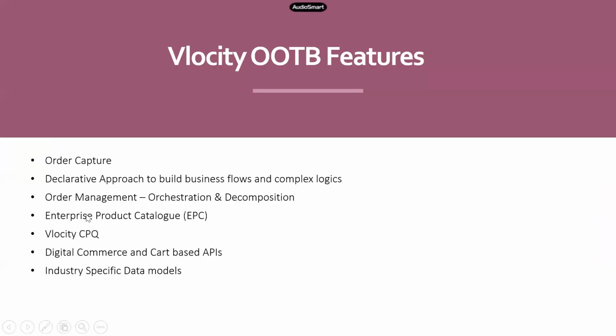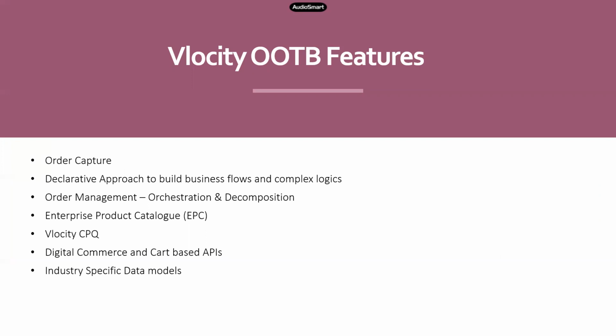And that's where your EPC comes into the picture. It lets you create your entire product catalog. A product catalog is nothing but the products which you want to sell to the customers from your e-commerce platform, right?